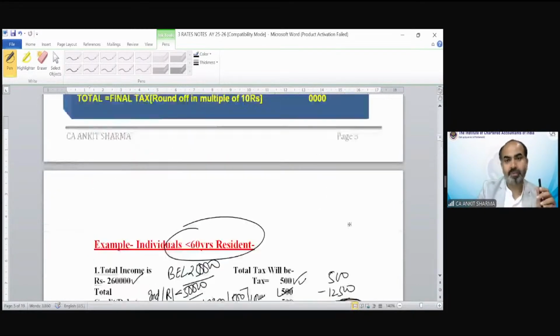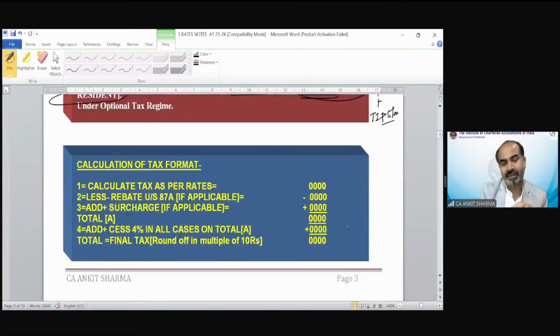Let me show you the format for calculation of tax. How do we need to calculate the tax? Calculate tax as per the slab rate, as we have seen: basic exemption limit, then 5%, then 20%, and then 30%. If there is a rebate, you have to apply it after calculation of tax. You have to apply the rebate if applicable. After that, we have to apply the surcharge. Now, what is surcharge? Surcharge technically means tax on tax.